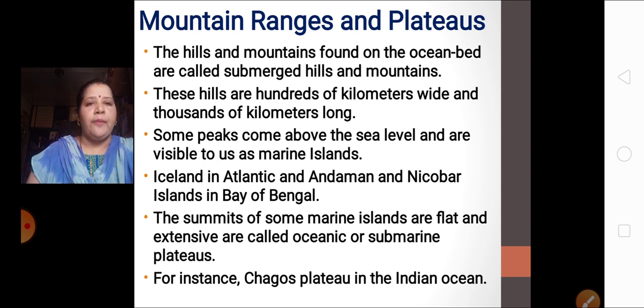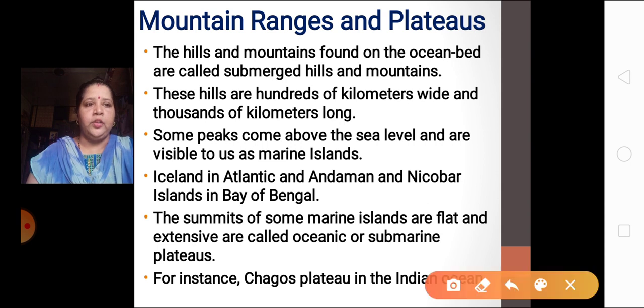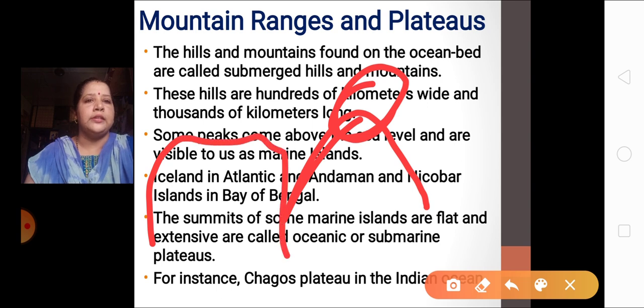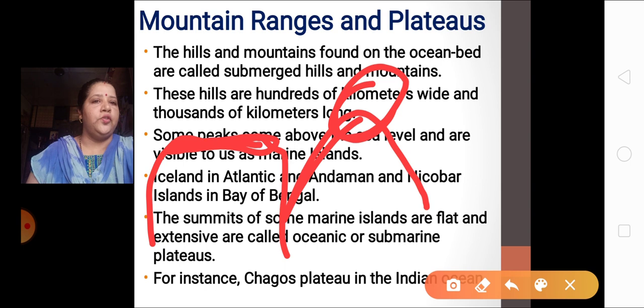At times the summits of some marine islands are flat. Just now I showed you the mountain. At times the top part of the mountain becomes the marine island. But at times a mountain is somewhat like this, with a flat portion over here.